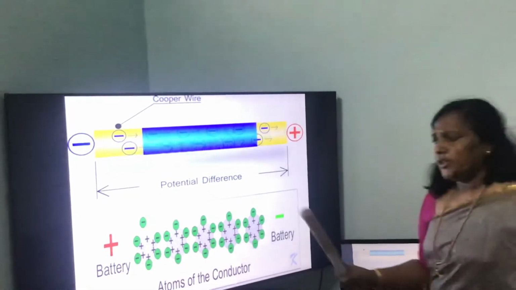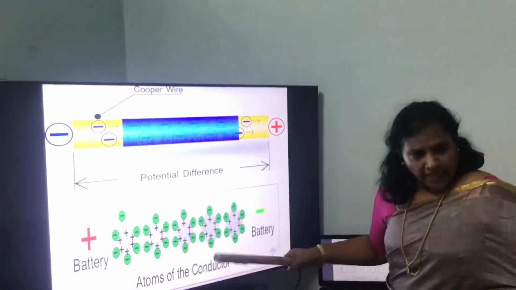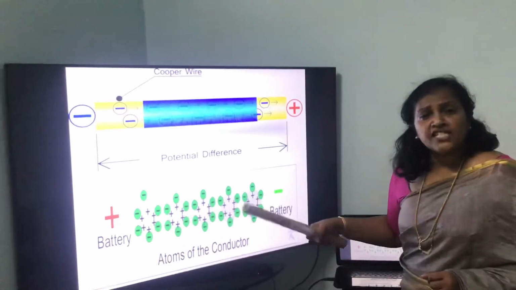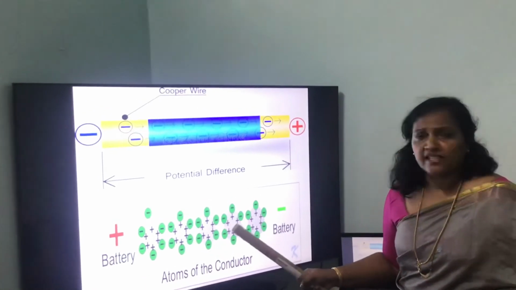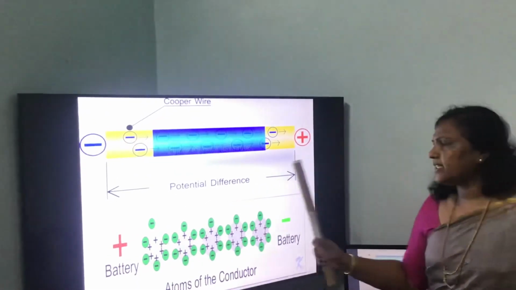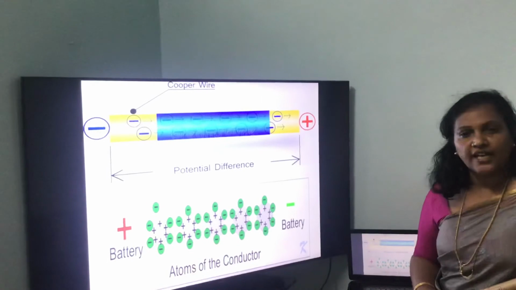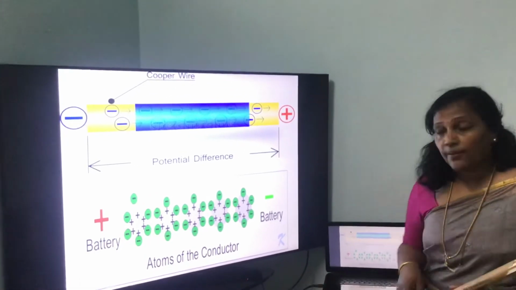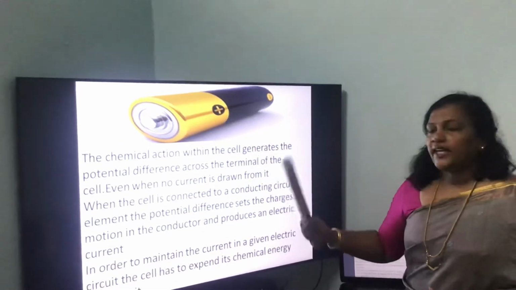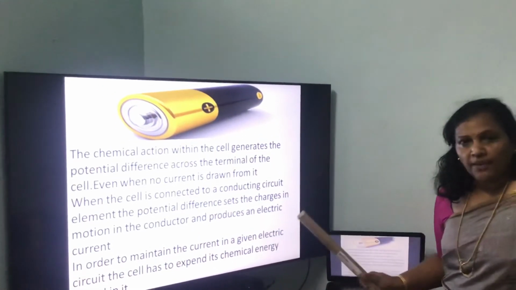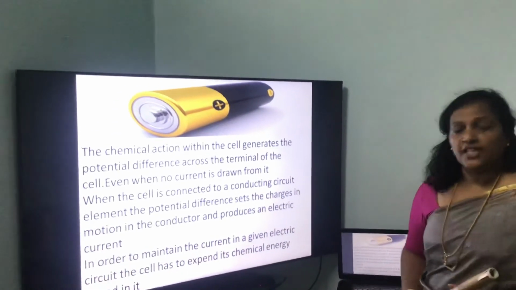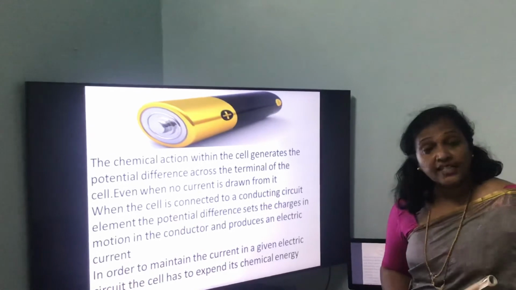There are chemicals inside the battery, and this chemical reaction inside the battery generates potential difference. It makes positive charges on one side and negative charges at the other side. So naturally there is a potential difference. And when this cell is connected to a conducting circuit element, the potential difference sets the charges in motion. Thus there will be a steady current in a circuit.